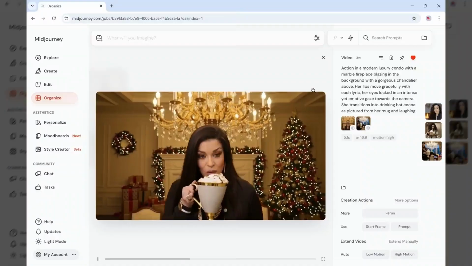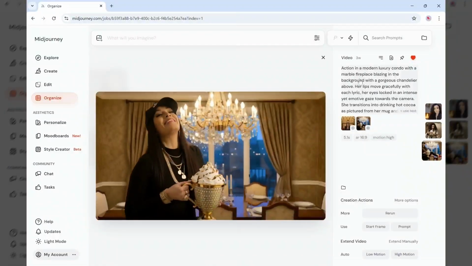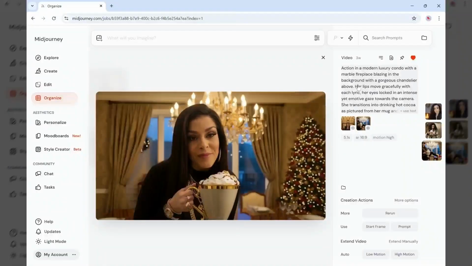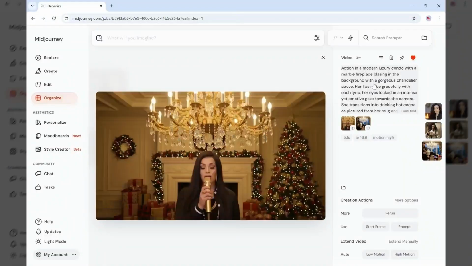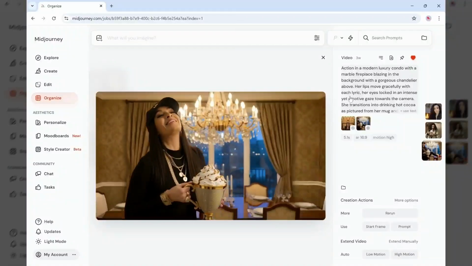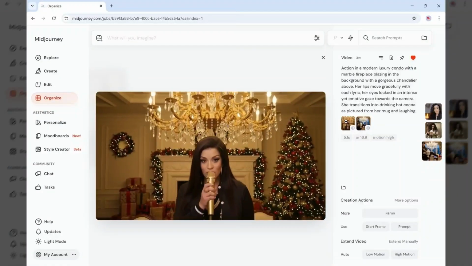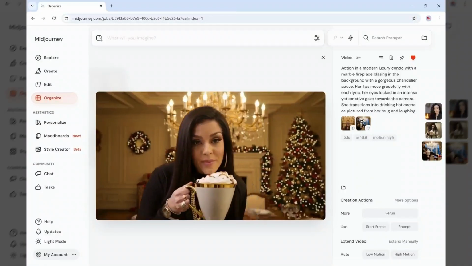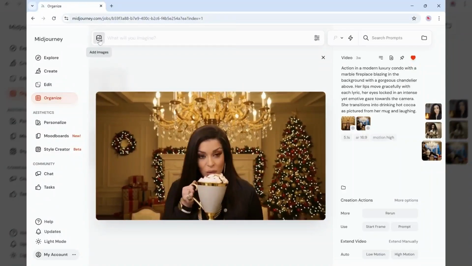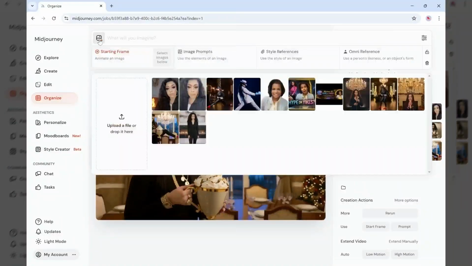Okay, so here again, same sort of background in terms of the character and then telling it what I want it to do. The difference with this one, however, is you're able to add in a start frame and an end frame. I'm just going to click in here to give you a sense of how you can do that.